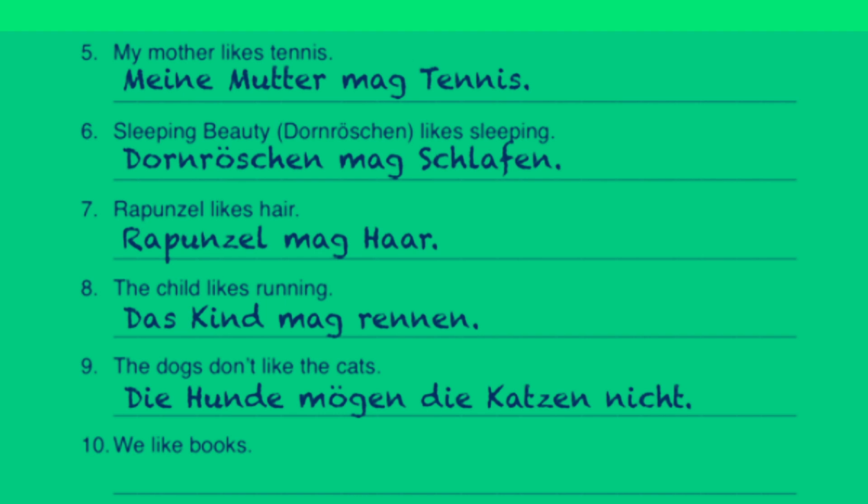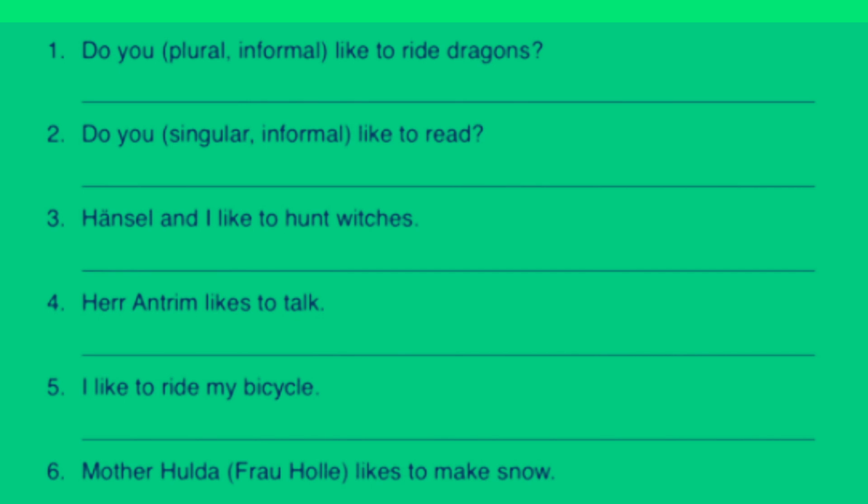We like books. This is relatively simple. We just use wir, followed by the conjugated form, mögen Bücher. Wir mögen Bücher. We like books. And because it's so similar to the other form here, we're going to try and do a little bit of practice with gern so that you can see some of the reasons that we might use gern as opposed to mögen. Mögen is almost exclusively used without an extra verb, but you can use gern with almost any verb that you want. So it gives you a little bit more versatility when using gern.